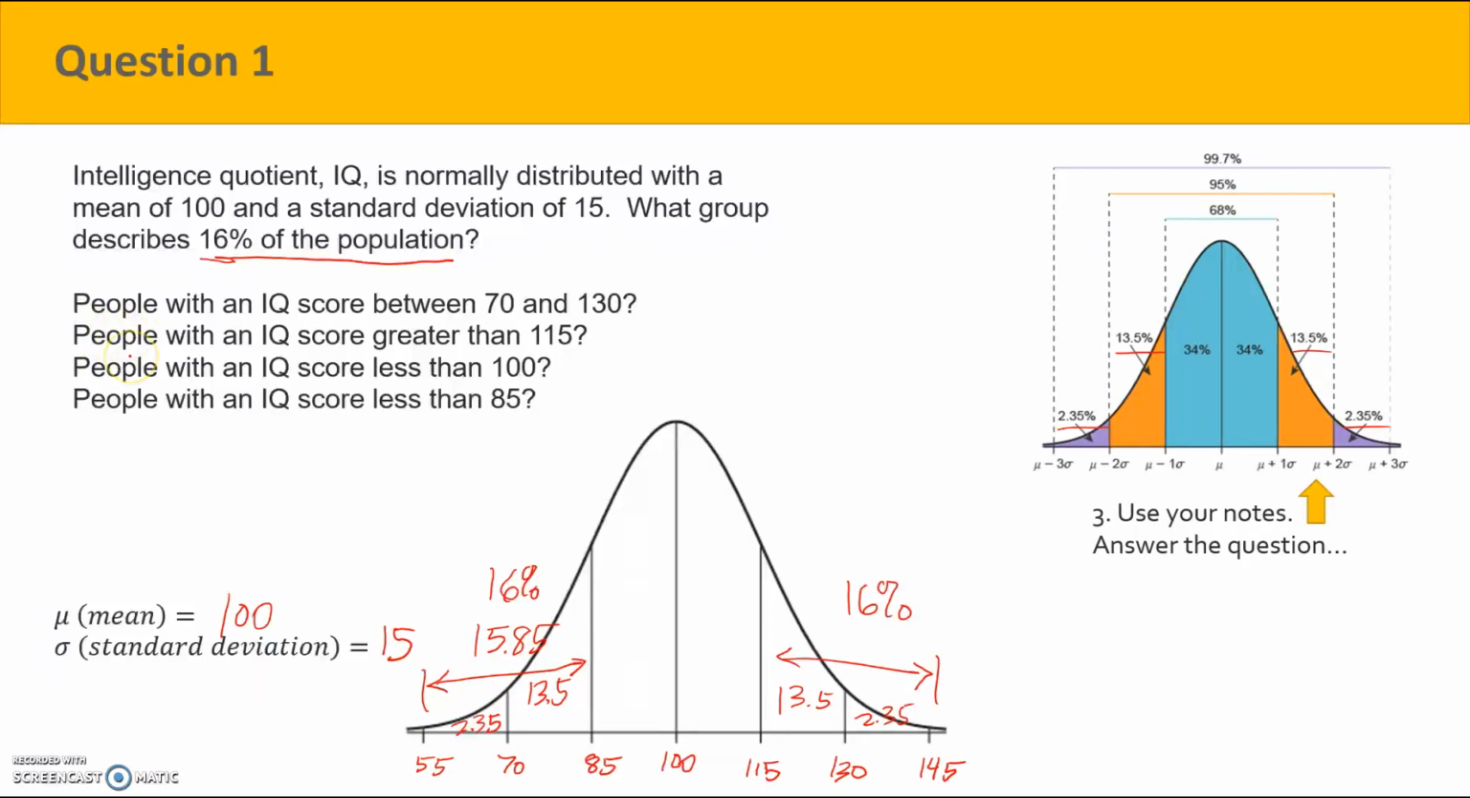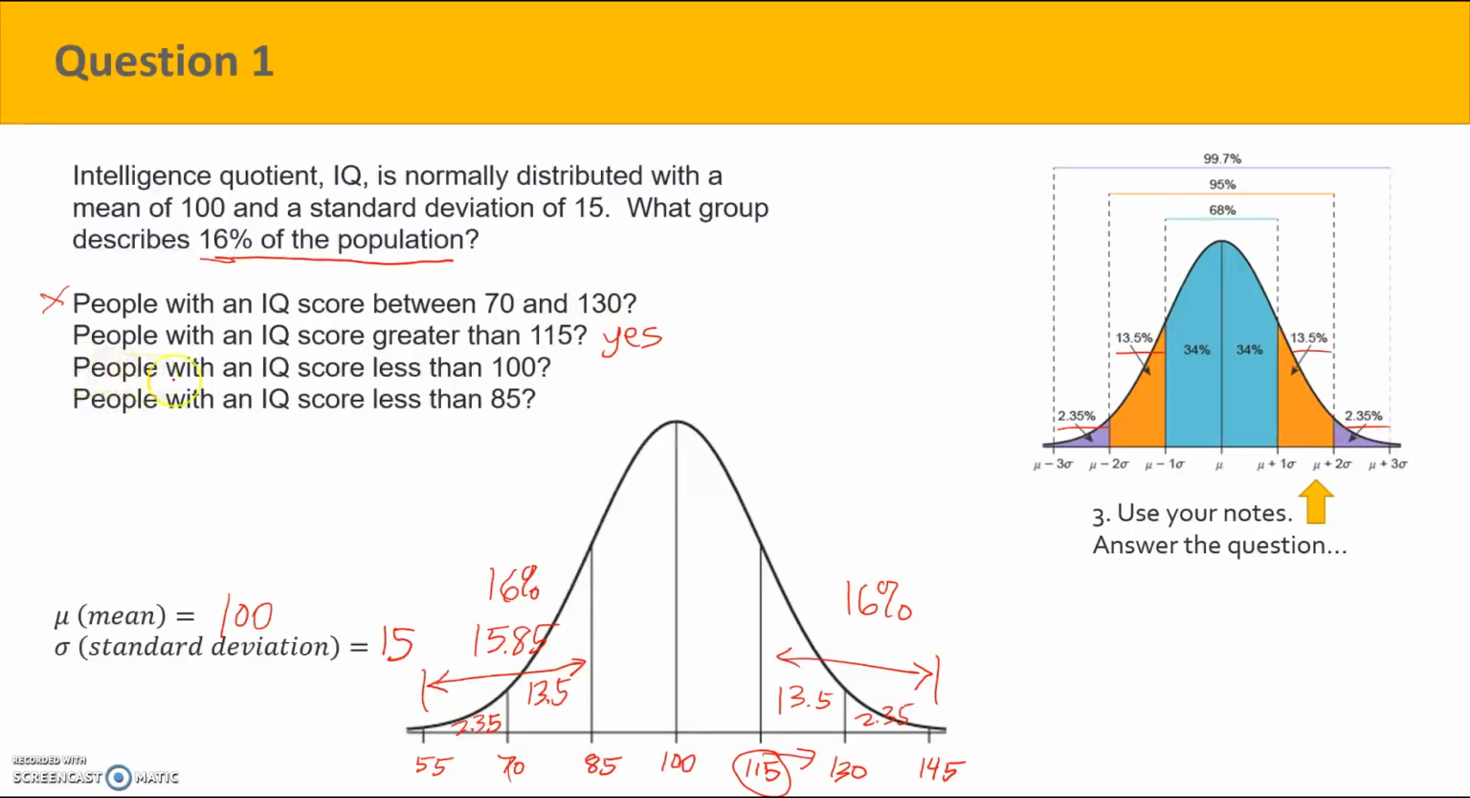So if we look at our answer choices, it says looking at the question, what group describes 16% of the population? Well, the people with an IQ score between 70 and 130, that's here and here. That's actually a lot more. That's actually 95% of the population if we look at our picture. Okay. So we would say this is not correct. People with an IQ score greater than 115. So right here is 115. So beyond 115, yes, that is 16%. So we say yes to that.